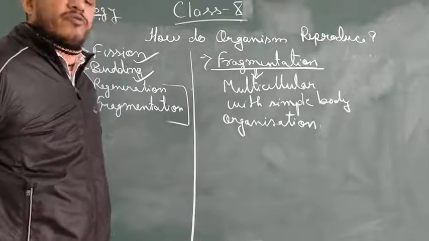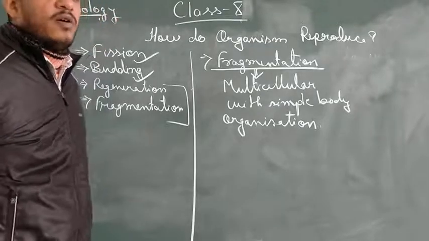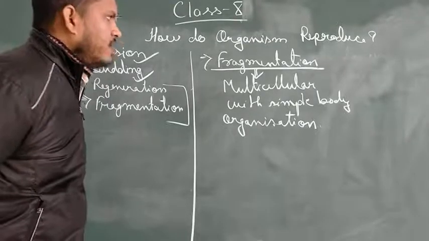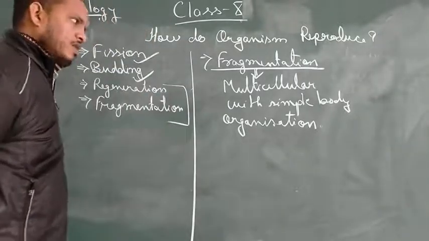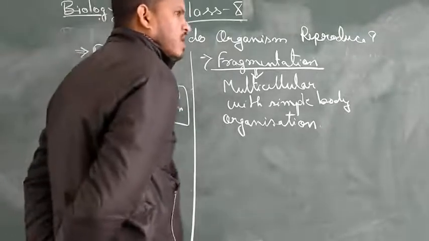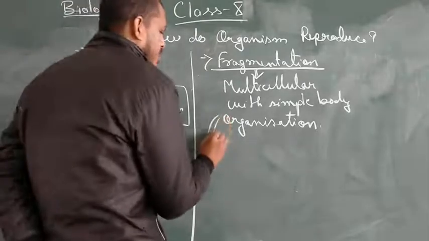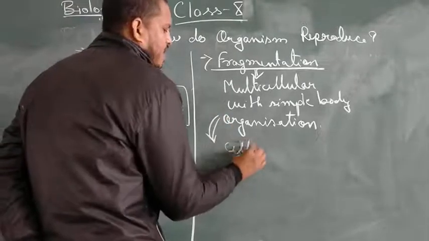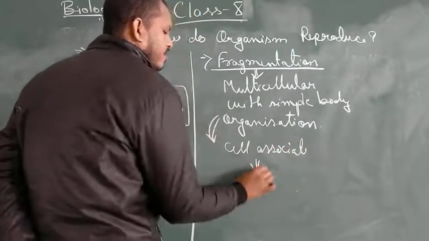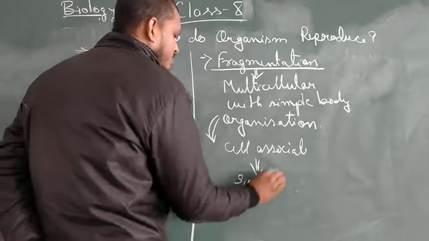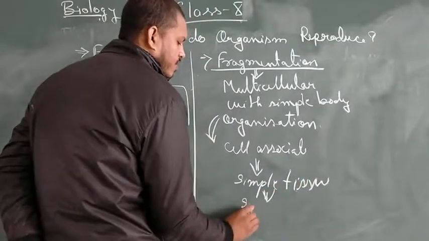What we discussed in the case of fission is that unicellular organisms have very simple body organization. But in the case of fragmentation, the organism which undergoes this mode of asexual reproduction is multicellular with simple body organization. Now, in simple body organization, what happens? Simple cells associate together to form simple tissues, and these tissues form some simple organs.